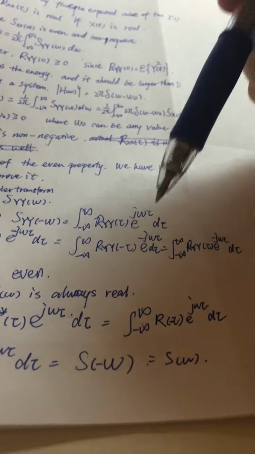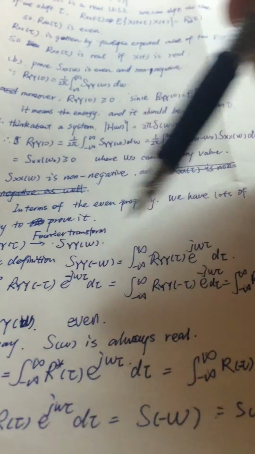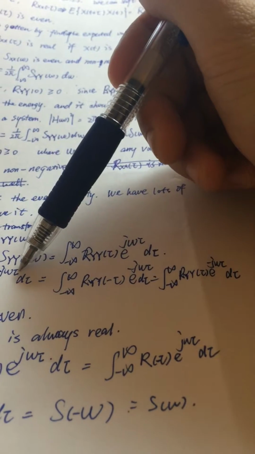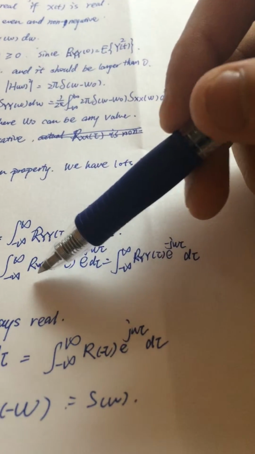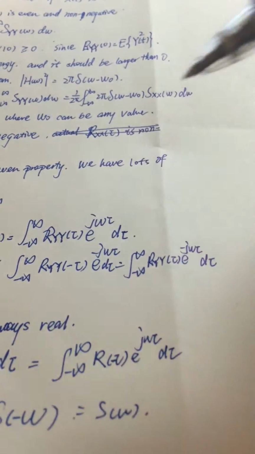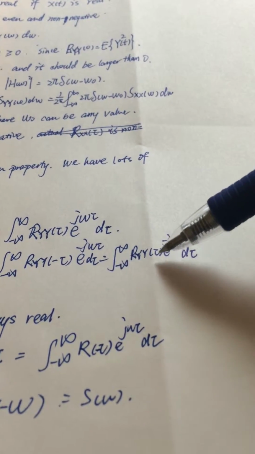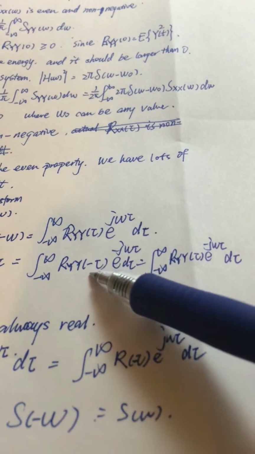So all the tau here becomes minus tau, and the range as well should change. So I write down this. And then I have to use the even property of the autocorrelation function.